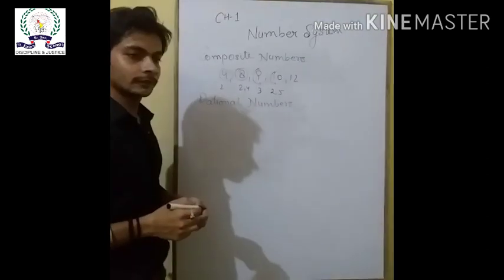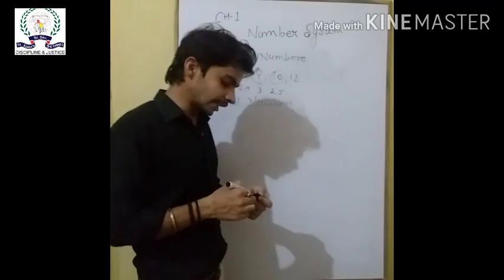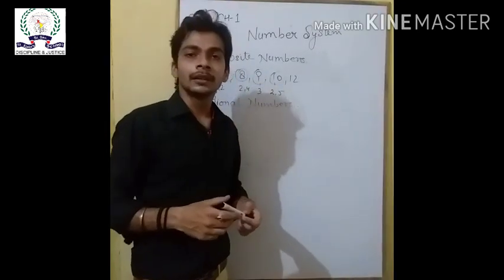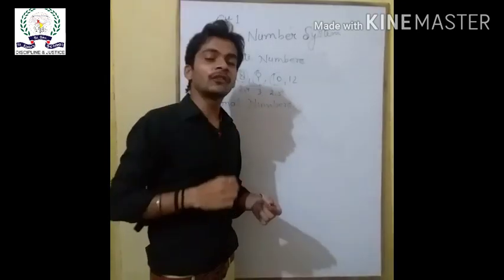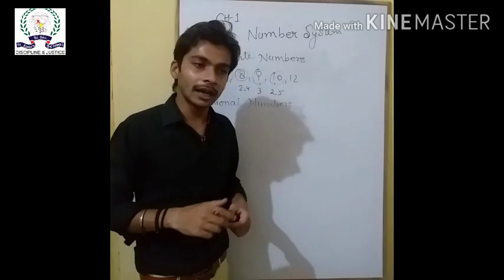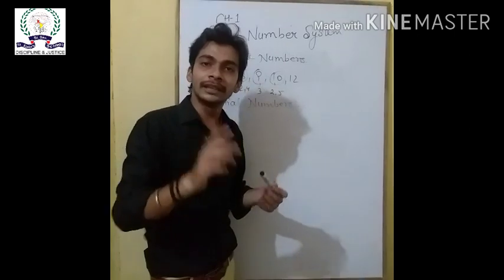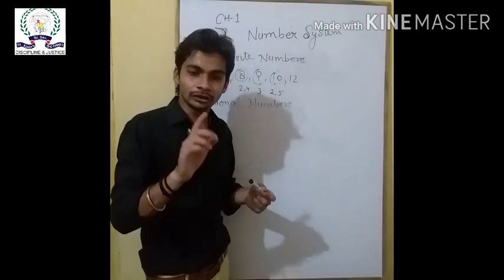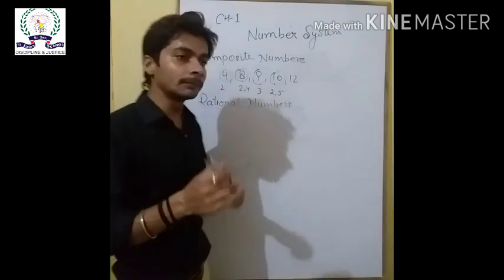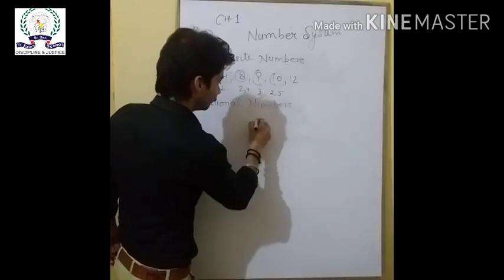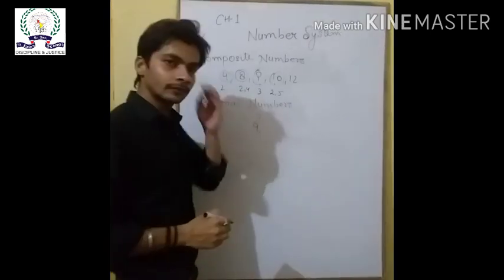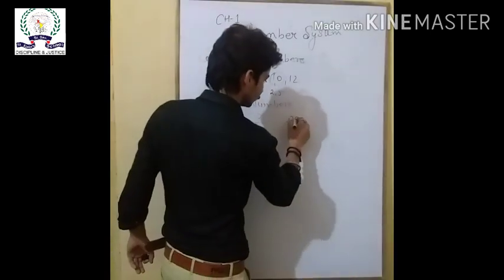Rational numbers. The definition of rational numbers: the numbers represented in the form of P upon Q are called rational numbers, where P and Q both are integers and Q is not equal to 0. The numbers represented in the form of P upon Q, where P and Q